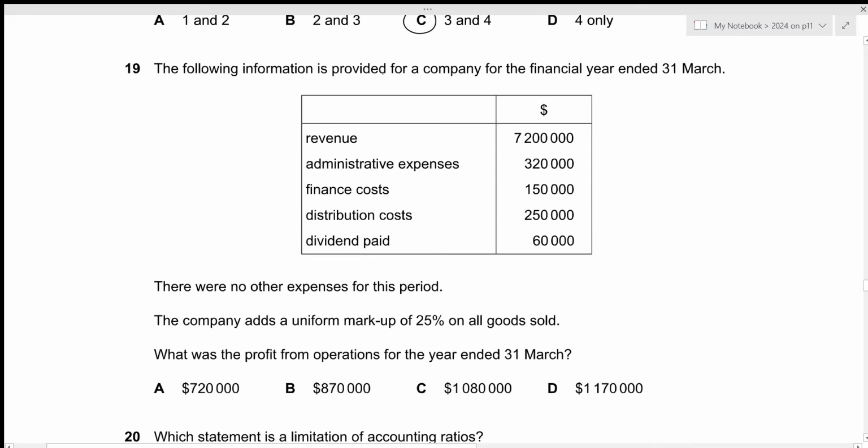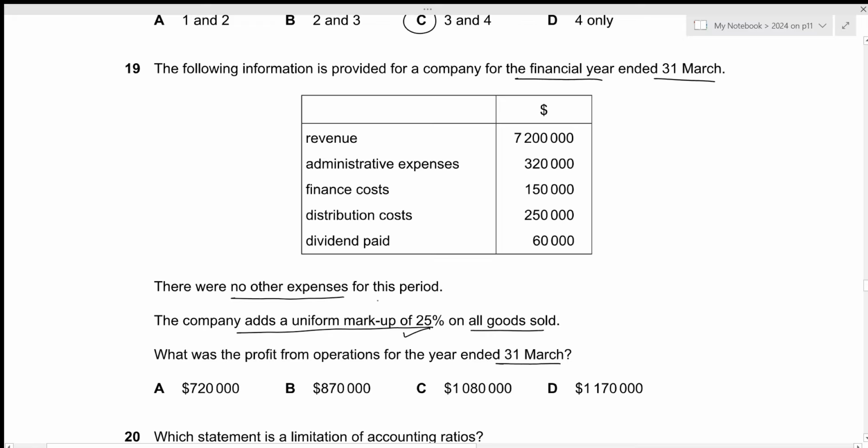The following information is provided for a company for the financial year ended 31st March. We have revenue, administrative expenses, finance costs, distribution costs, dividend paid. There were no other expenses for this period. Company adds a uniform markup of 25% on all goods sold. What was the profit from operations for the year ended 31st March? So we can start with the gross profit since we have markup.